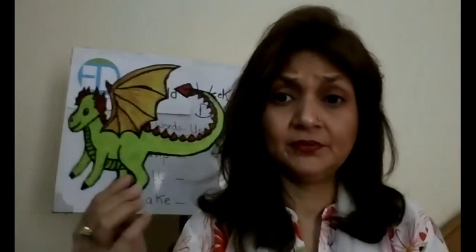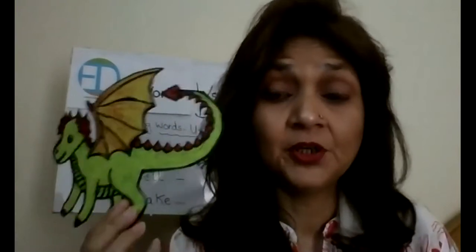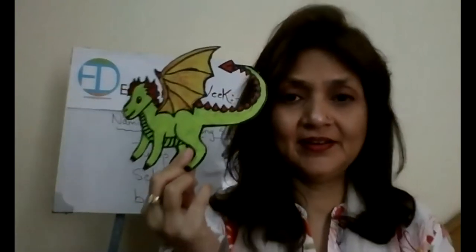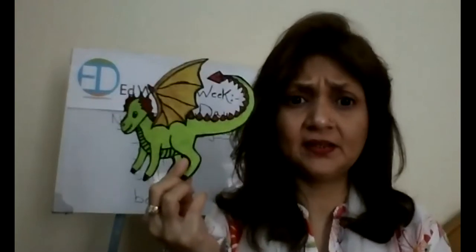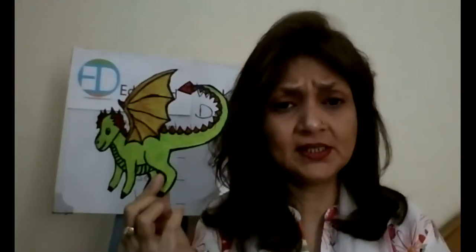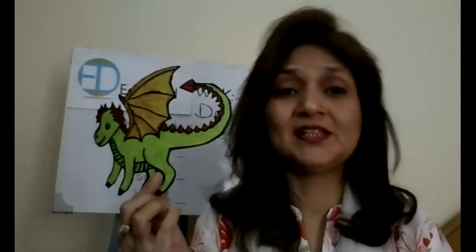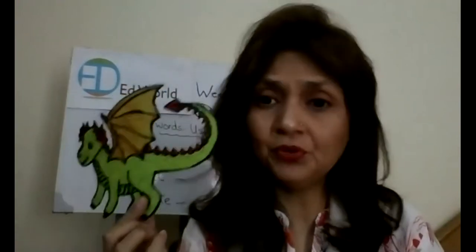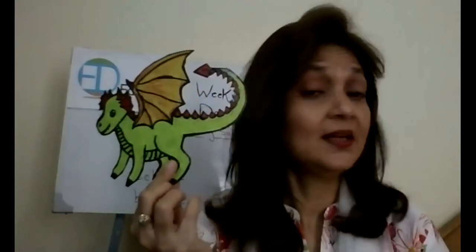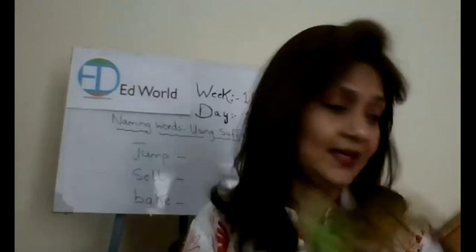What about this? It's a dragon. Have you ever seen a dragon? Do you still have dragons till now? No, you must have seen them in movies, in pictures and books, right? So it's a dragon.